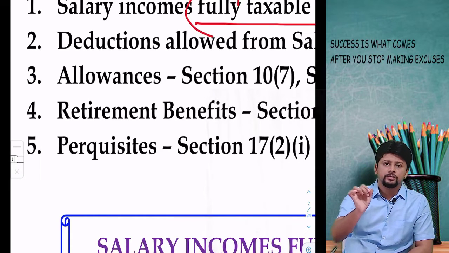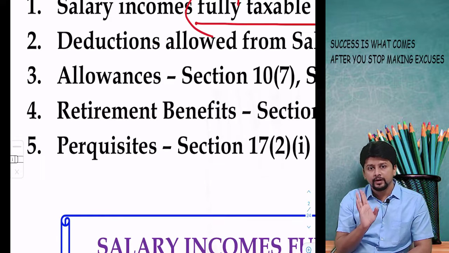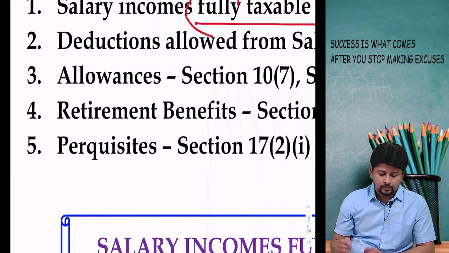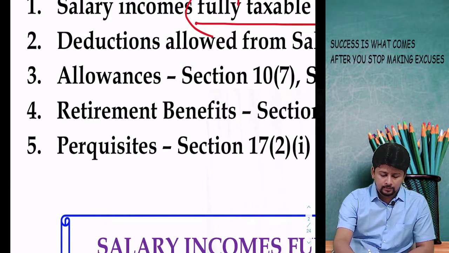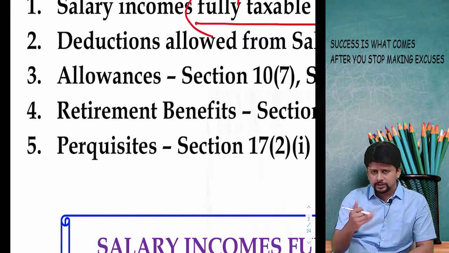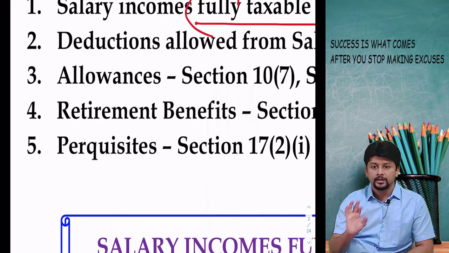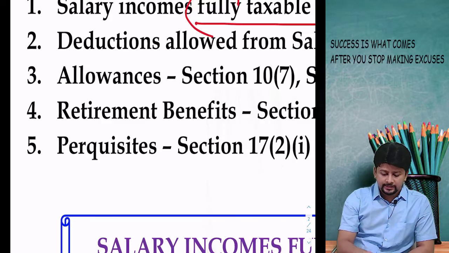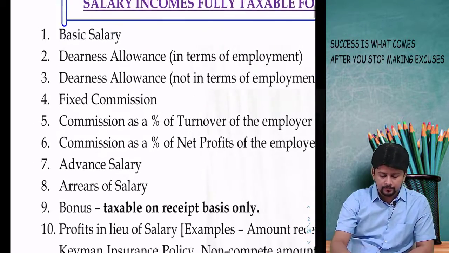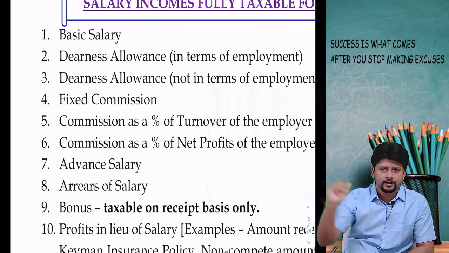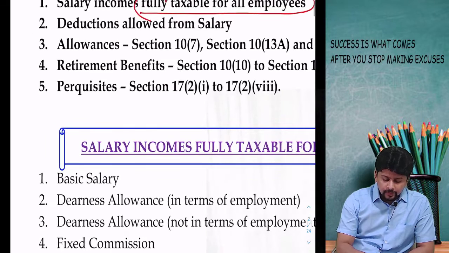Deductions part is also quite simple. A student has to actually make an effort in serial number 3, 4 and 5, where you have to basically just figure out what are the amounts of exemption, what is the exemption, what is the formula given. Deductions, straightforward, nothing great. Allowances, retirement benefits, perquisites, that is what you need to pay attention to properly. Chalo. First of all, let us finish off. First thing, salary incomes fully taxable. This is just a list given. These are fully taxable. If you have them in the sum, you have to just say they are fully subject to tax. Fine. Then we are talking about deductions.